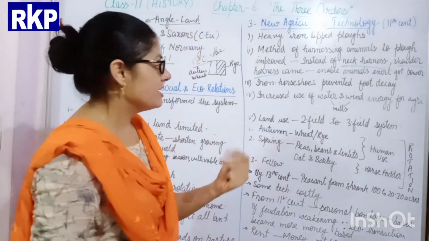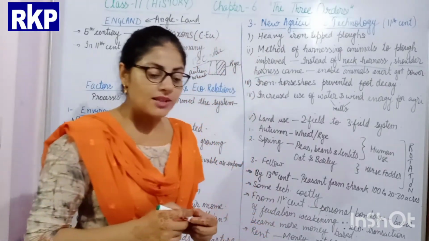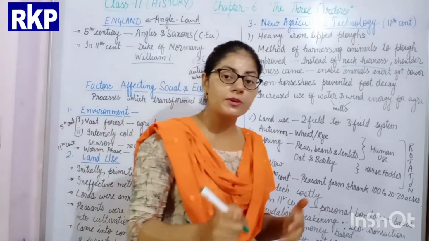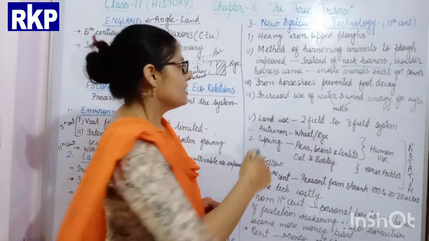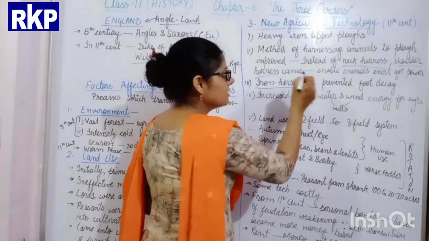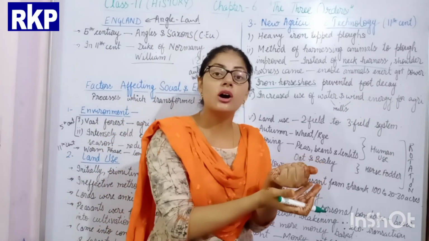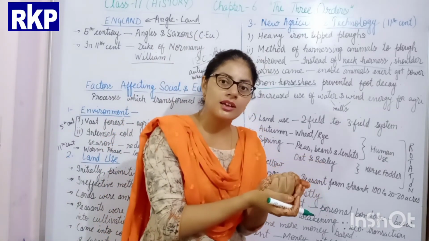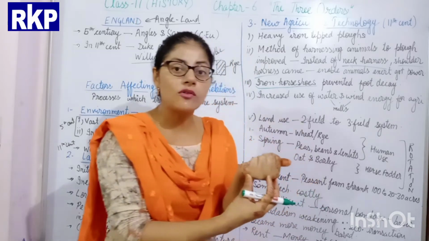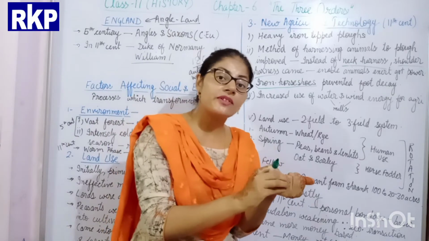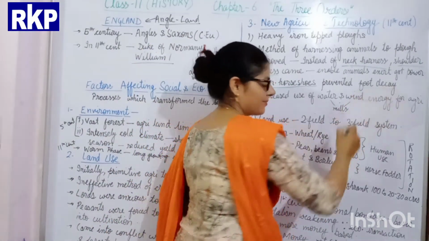Now the third change which came in the 11th century was for the horses which were used for ploughing and other agricultural work. The iron horseshoe was invented, which was fitted on the foot of the horse, and this prevented the feet of the horses from decaying.